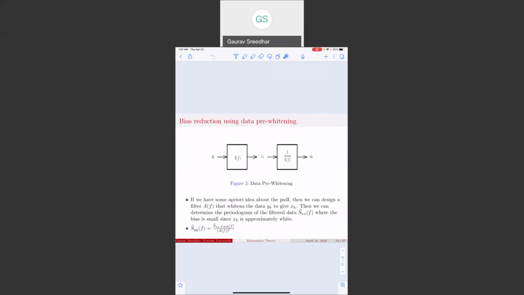One way to address the bias issue in the periodogram is to pre-whiten the data. If we have some a priori idea about the power spectral density, we can then design a filter A(f) that whitens the data y_k to give x_k, and then we can determine the periodogram of the filtered data, x hat(f), where the bias is small since x_k is a white and stationary process.